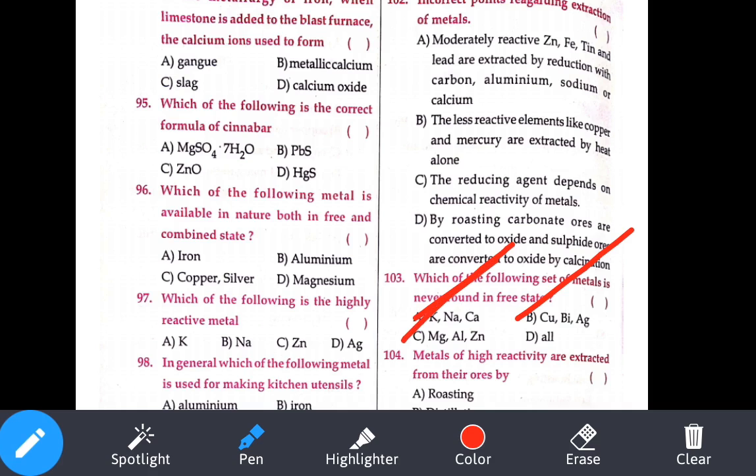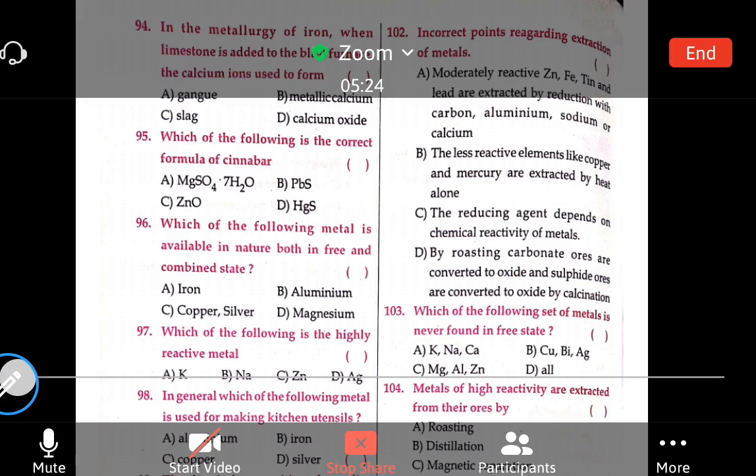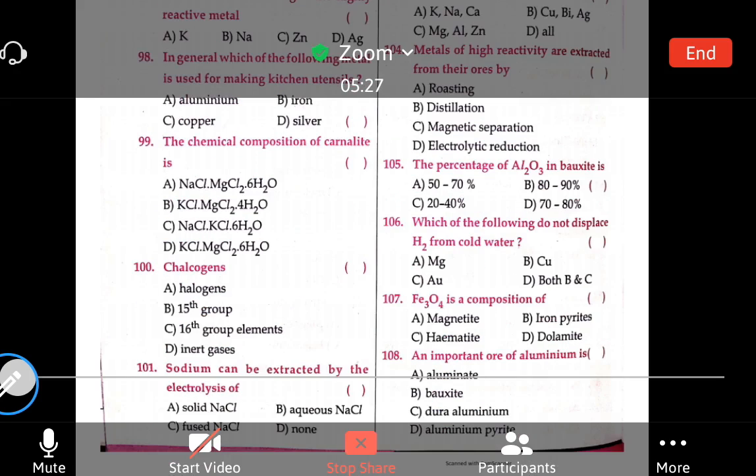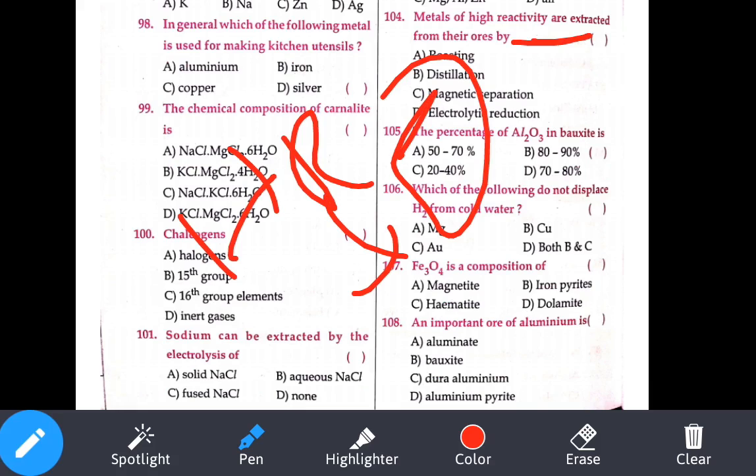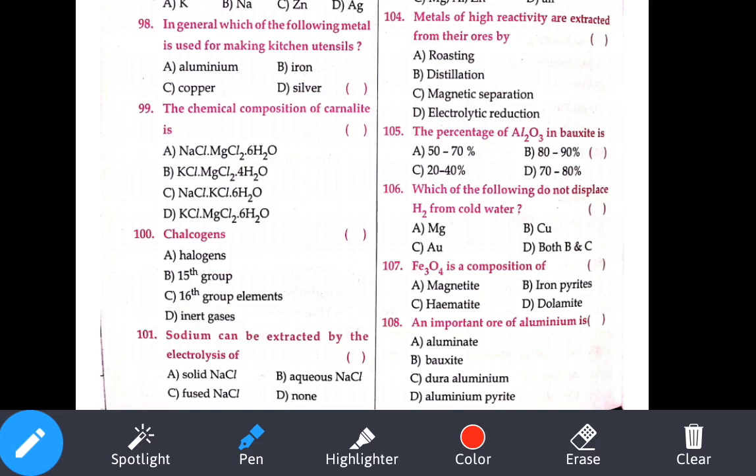Let's see the 104th question. Metals of high reactivity are extracted by. Just now we said highly reactive means we'll be doing the electrolysis method. If we see the options, electrolytic refining, that is our option D. The percentage of Al2O3 in bauxite. What is the chemical formula for bauxite?